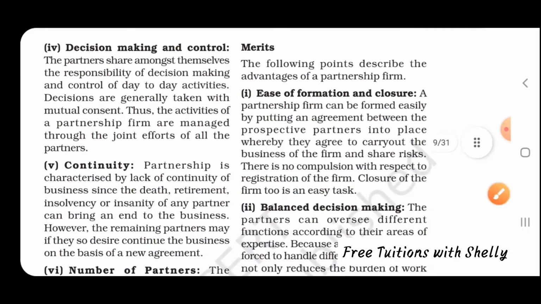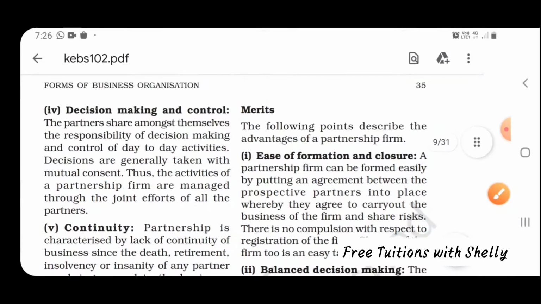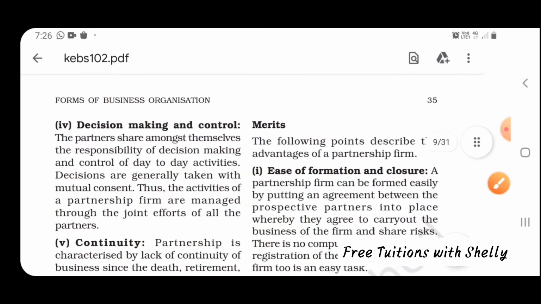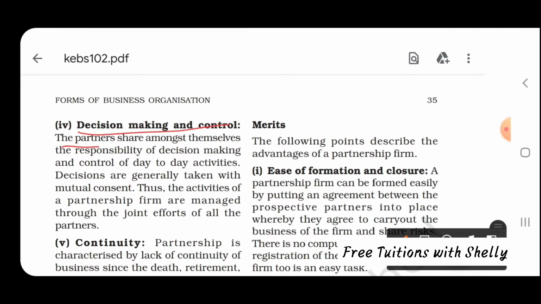Next is decision making and control. The partners share amongst themselves the responsibility of decision making and control of all the day-to-day activities. So here the decision making is not done by a single person. Since there are two or more persons as partners, the decisions taken by all these partners will be considered. There will be a mutual understanding between the partners.